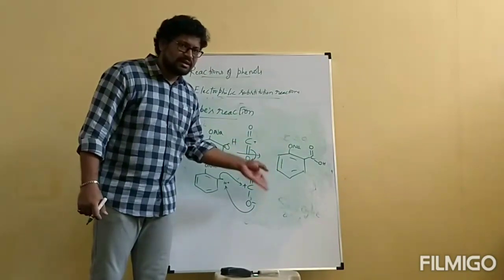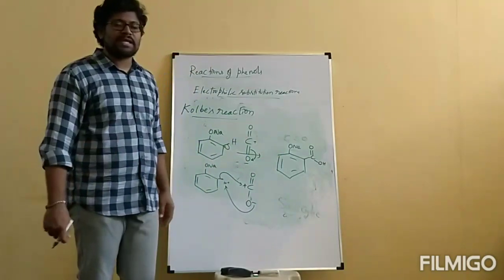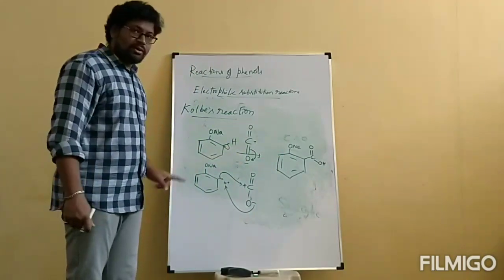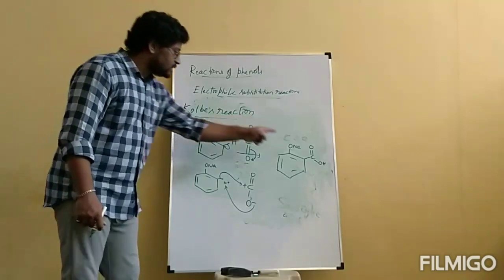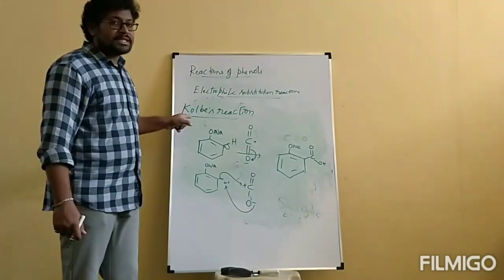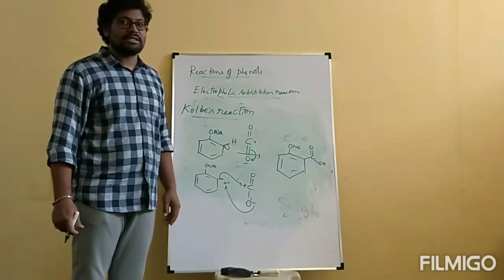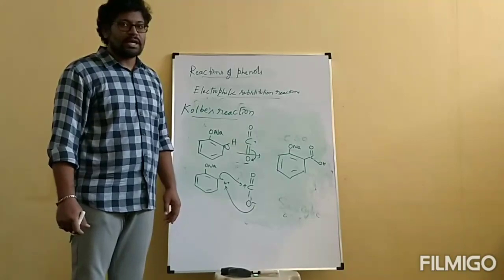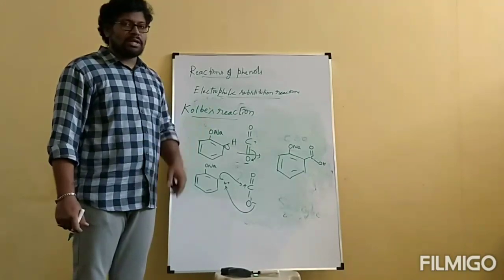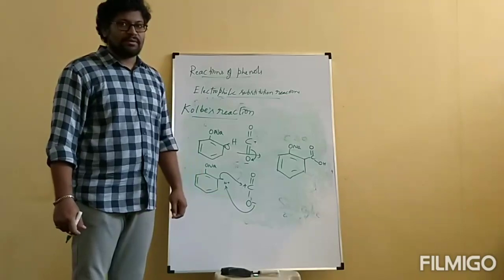Next, H plus. This one will react with H plus to form OH. This is about the formation of salicylic acid. Note down this one carefully. So, this is the complete Kolbe's reaction. Conversion of phenol to salicylic acid is called Kolbe's reaction. In the same way, we have one more reaction. That reaction we will see in the next class.